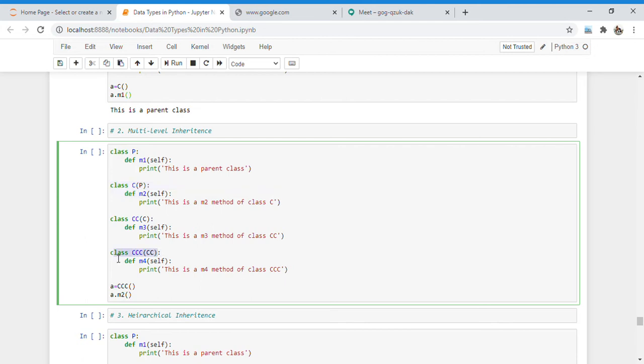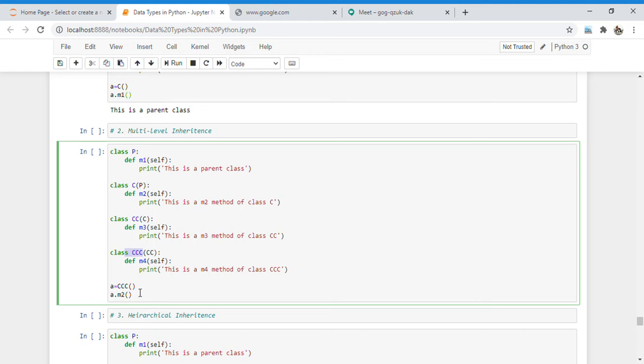So there is a single parent here and three children, in single levels, meaning each has a single parent and single child. In this case, this child has parent P, this child has parent C, and this child has parent CC. So I acquire single parent, single child in multi-level.